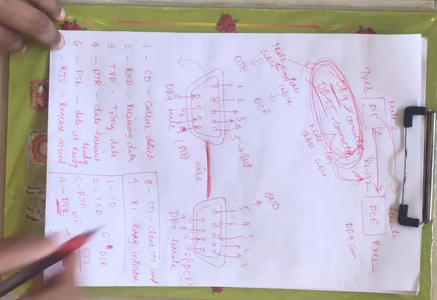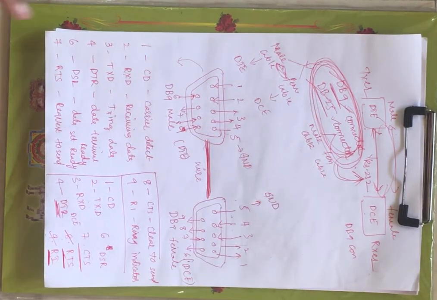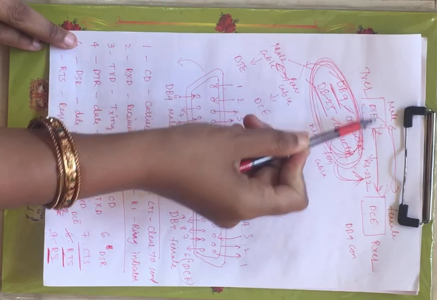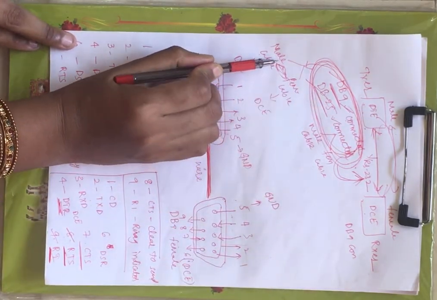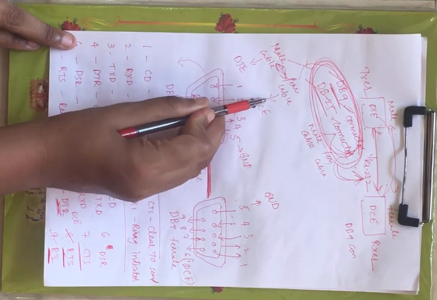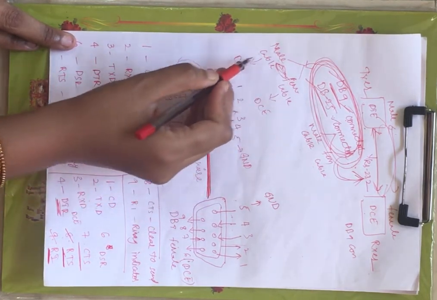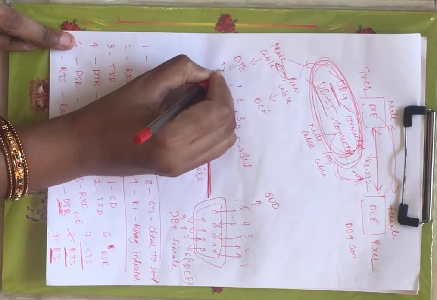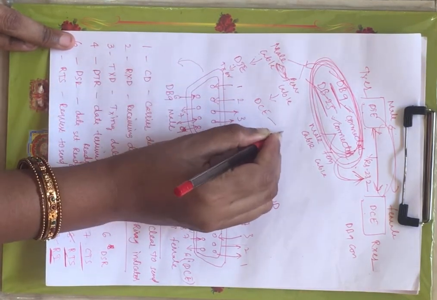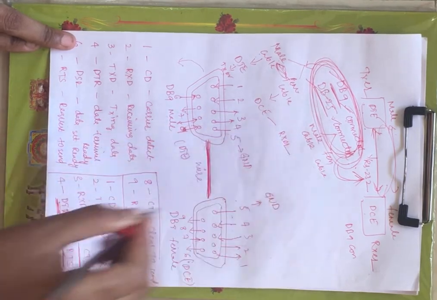This is used by RS232 in order to determine the communication between DTE and DCE, right? The male cable is also called DTE, nothing but transmitter, and the female cable is nothing but DCE, nothing but receiver, right?